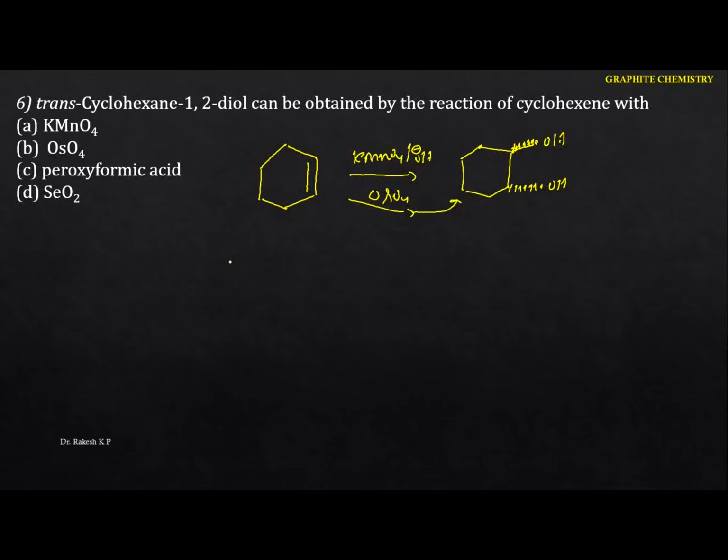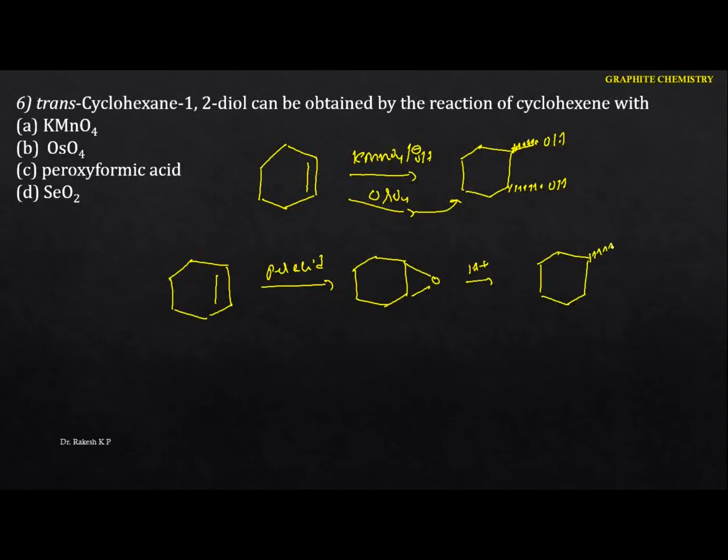But if you take peroxyformic acid, it is nothing but performic acid. Whenever it reacts with per acids, it may be any per acid here. The first will be this one. It forms the respective epoxide like this. Upon acidification, we are going to get the respective diol, but here we are going to get the trans diol.